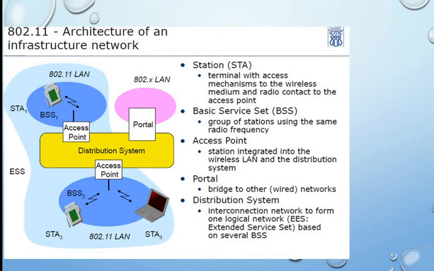So here, as we see, there is a distribution system. This is the backbone network, or your infrastructure network, to which this access point is connected. After the access point, the devices are connected via wireless. There is no need for wire. So they are wirelessly connected to the access point. Then here there's a distribution system. It is supporting both the wired and the wireless systems also.